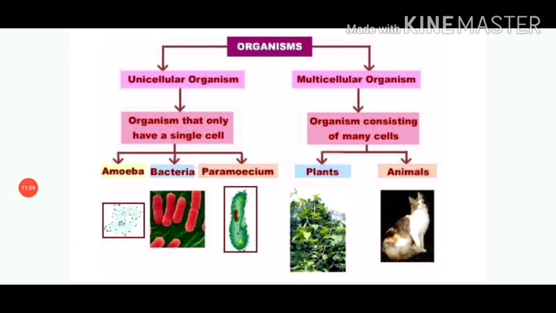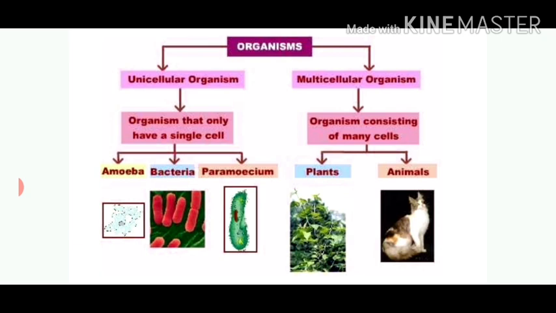As unicellular organisms are made up of a single cell, a single cell organism performs all the necessary functions that a multicellular organism performs. For example, amoeba is a single-celled organism. But amoeba captures and digests food, respires, excretes, grows, and reproduces. So all these functions are being performed by a single cell.